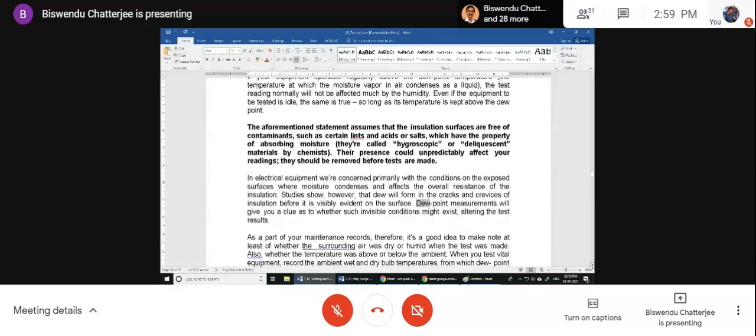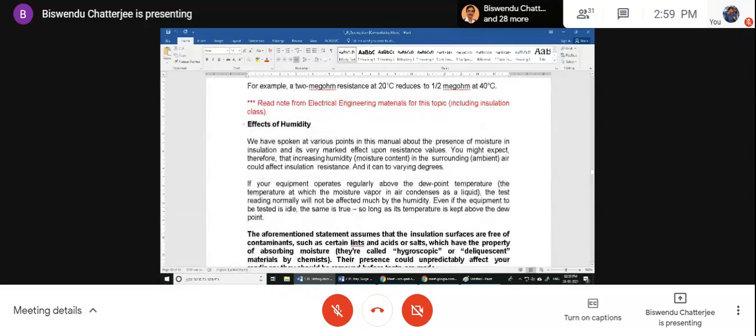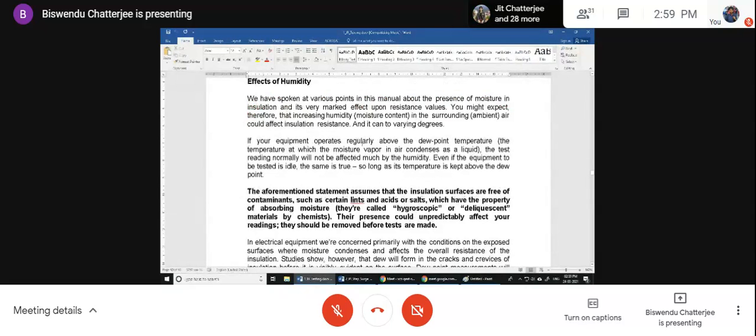Unless we know these things, we cannot take any precaution. If you know the effect of temperature and the effect of humidity, then if you operate your equipment in a very humid condition, some extra heater coils, fans, etc. will be required to drive away the moisture.